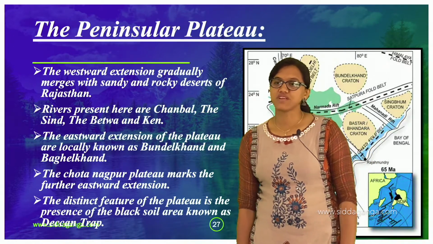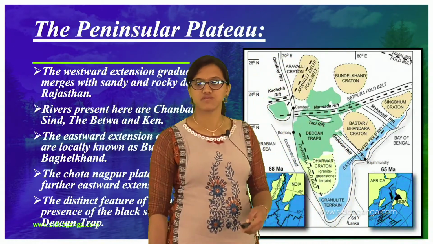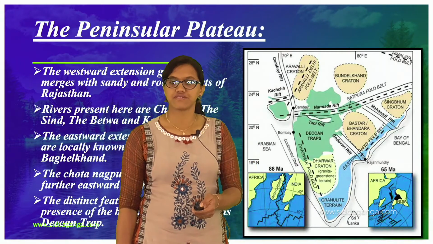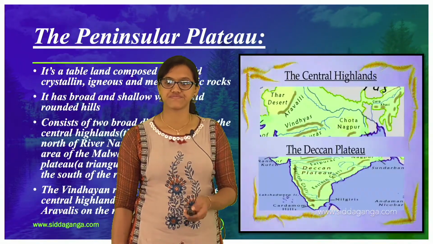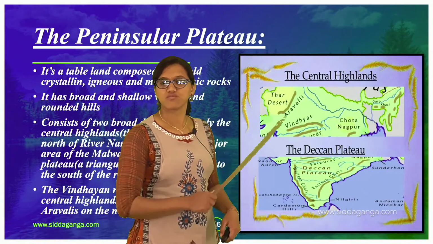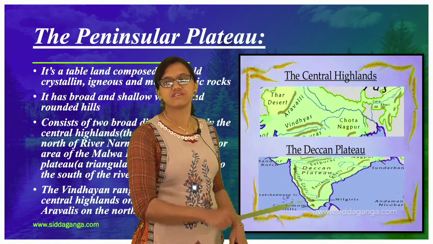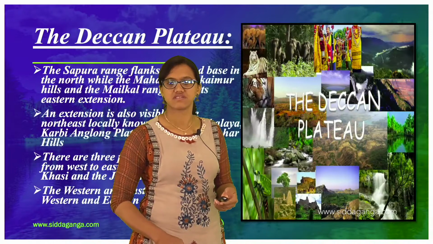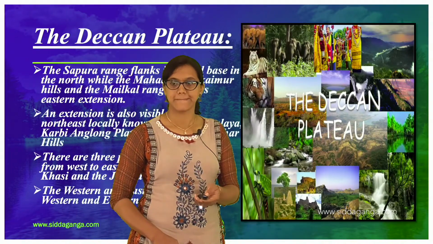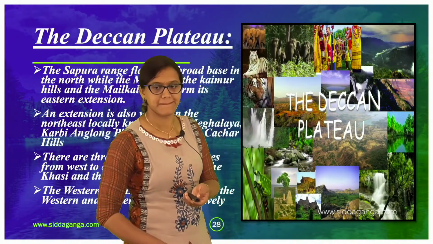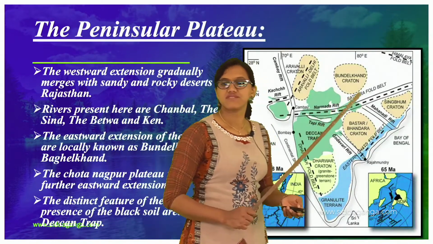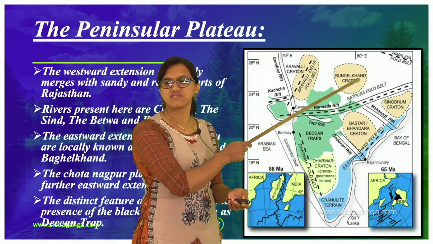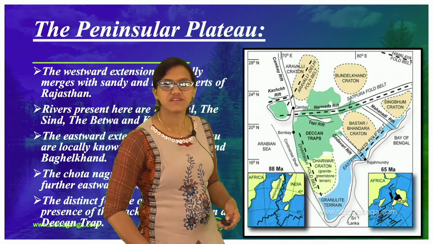So the Chota Nagpur Plateau. You can see the Chota Nagpur Plateau here, in this area if you consider, and there you can find it. Apart from this, it is half of what we have taken, towards the north.